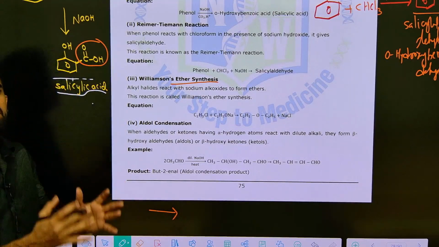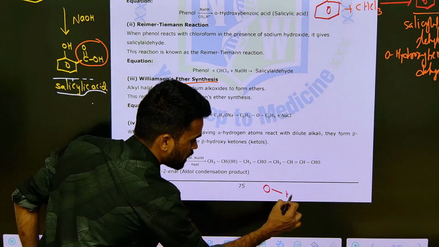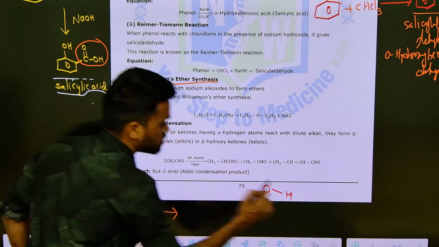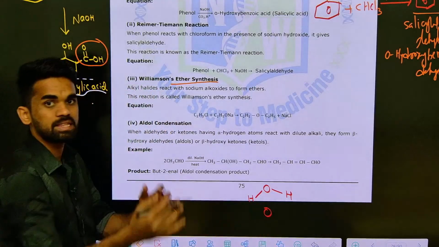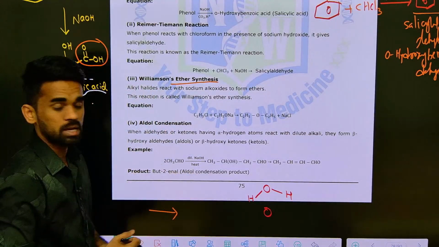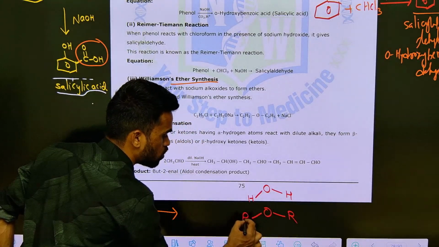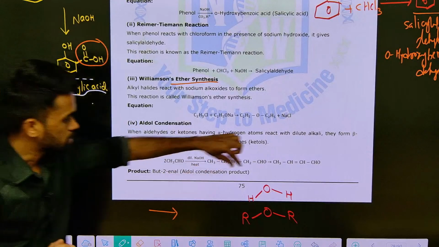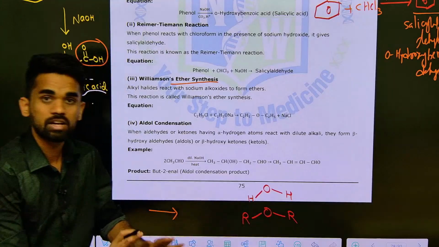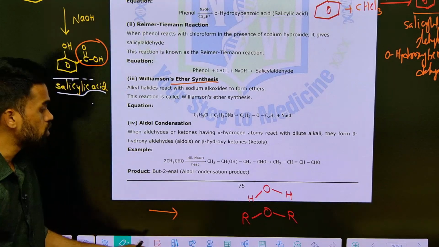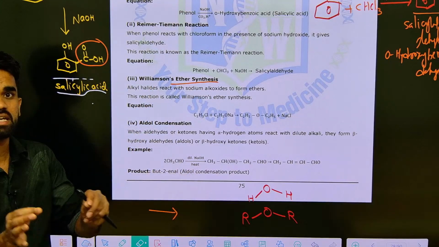Sir, what do we mean by ethers first of all? See, you know the water molecule now. Water molecule means you are writing hydrogens on both sides of the oxygen. Now in the place of hydrogen, if we are placing any alkyl groups like methyl, ethyl, propyl, then you can call them ethers, like ROR is called ether. Just compare with the water molecule, both hydrogens are replaced by alkyl groups. This is what ether means. Now how do we prepare this ether molecule? For that we have Williamson ether synthesis.